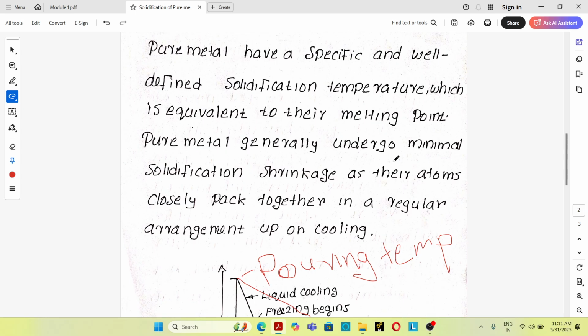Pure metals generally undergo minimal solidification shrinkage as their atoms are closely packed together in a regular arrangement upon cooling.